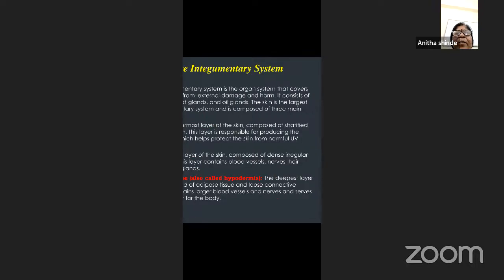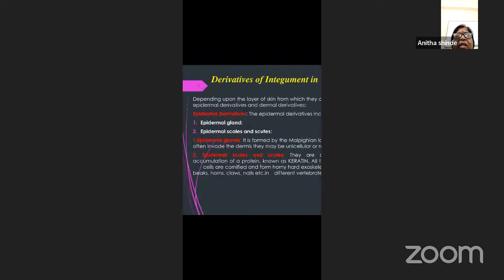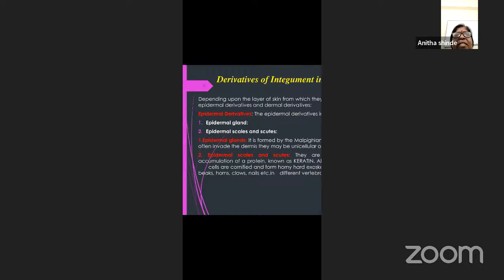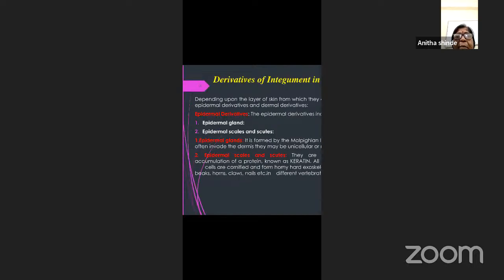Now, derivatives of integument we have already seen. Depending upon the layer of the skin from which they have been derived, they are classified as epidermal derivatives as well as dermal derivatives. Already we have seen the epidermal derivatives. They are of two types: epidermal glands as well as epidermal scales and scutes. Epidermal glands are formed by the Malpighian layer of epidermis, but they invade the dermis.